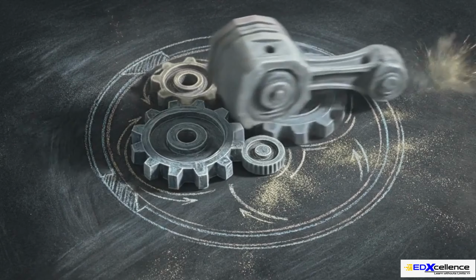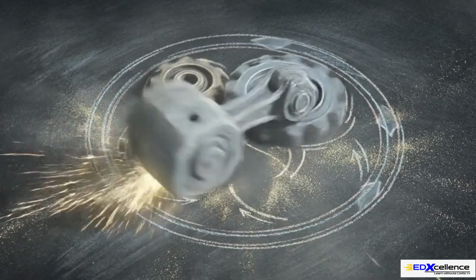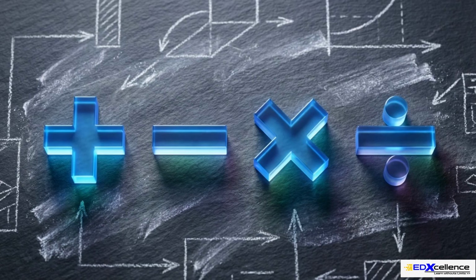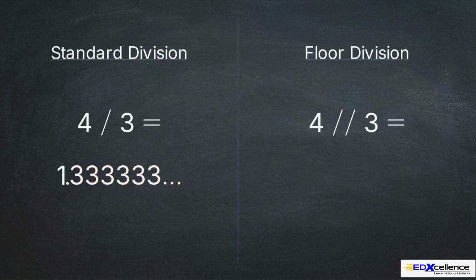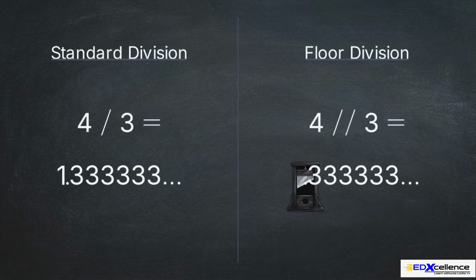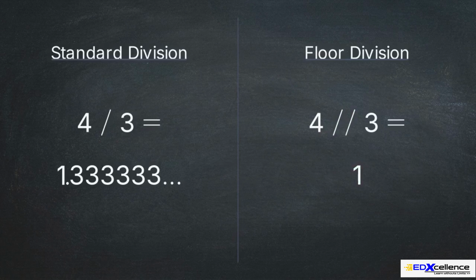Right now, these primitive data types are inert. To create action, we need a mechanical force to evaluate them. We apply that force using operators. Arithmetic operators are the first layer, used to manipulate numbers mathematically. We can differentiate between standard division and floor division. While 4 divided by 3 yields a repeating decimal, floor division, represented by 2 slashes, slices off the remainder entirely to output a clean integer of 1.